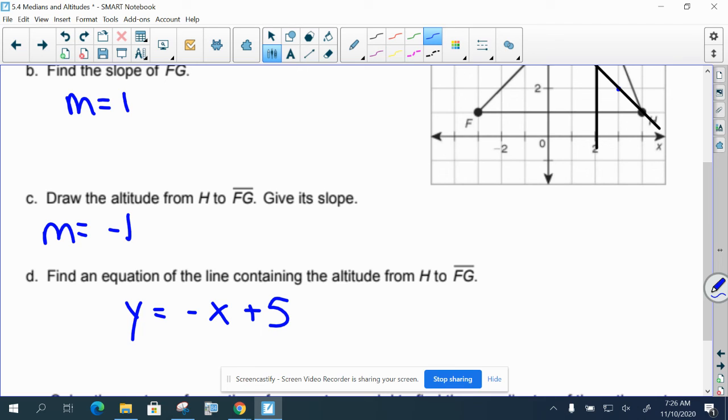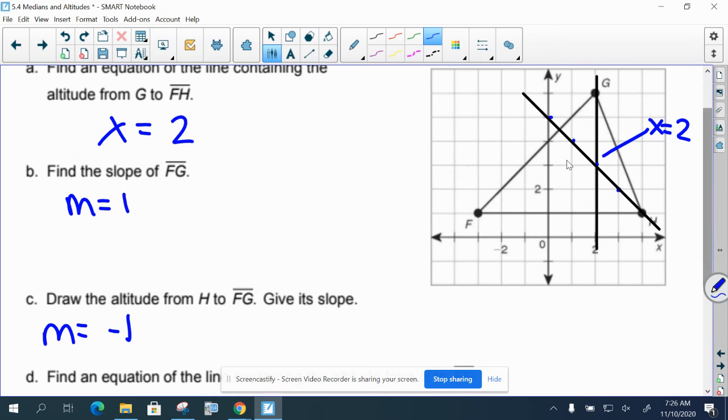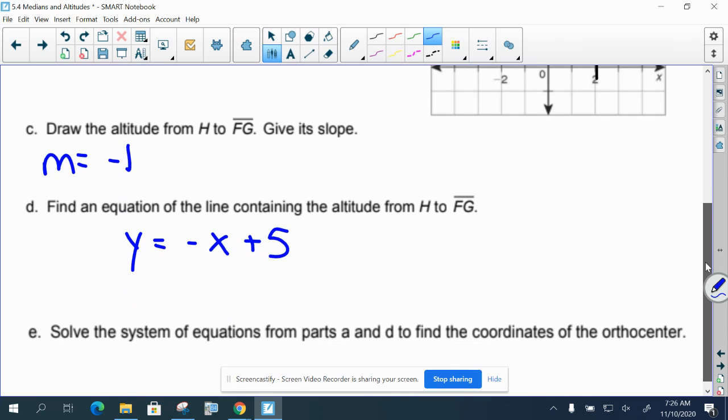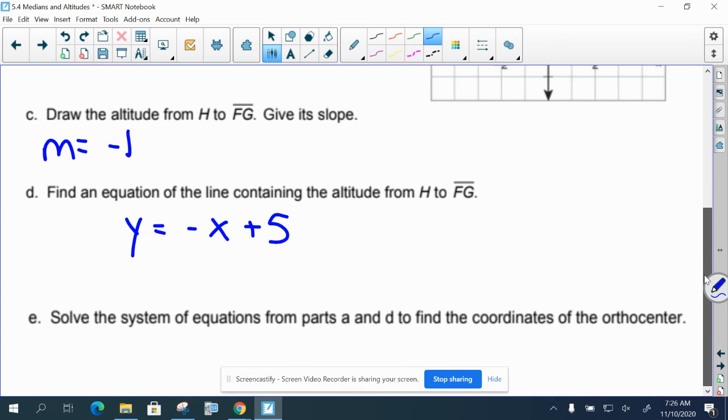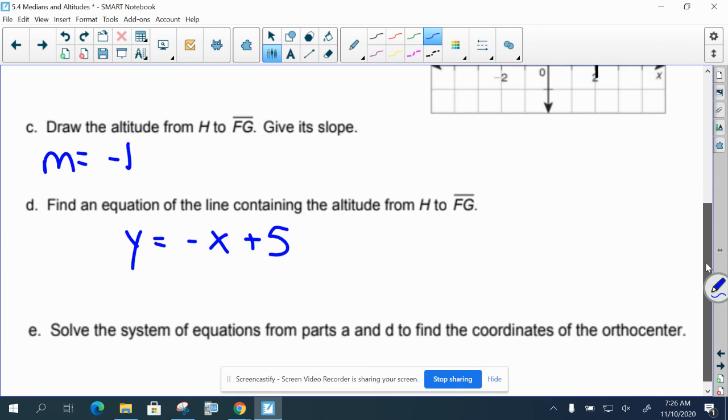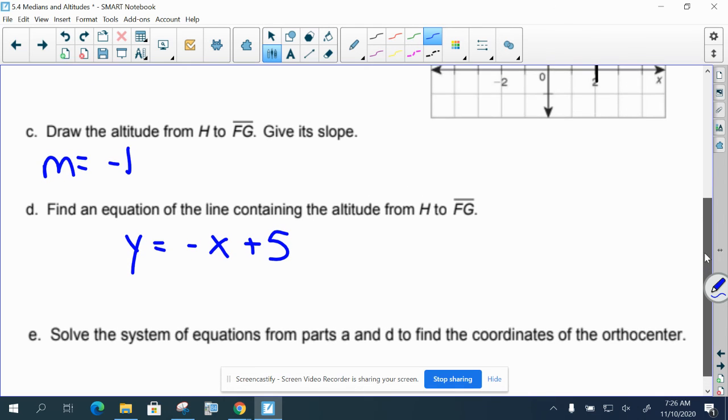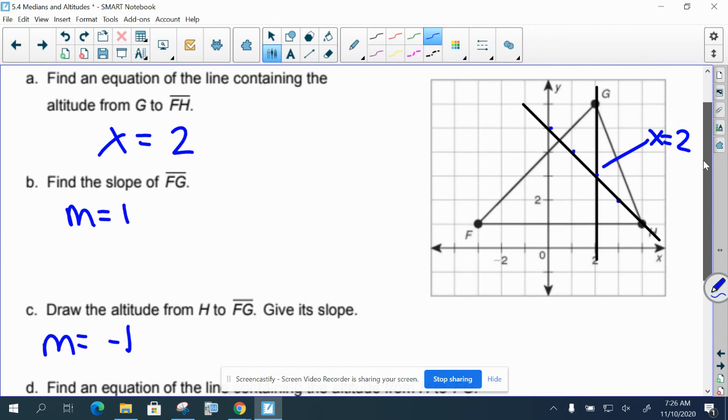You just figure out the slope of the line that you're trying to intersect, and do the opposite reciprocal of that from the vertex point, and figure out what the y-intercept would be. And then to get the orthocenter, whenever you want to find a point of concurrency, you technically only need to draw in 2 of the lines because then you'll find it. Now, if you're a little bit unsure, you might want to go ahead and find the third one.